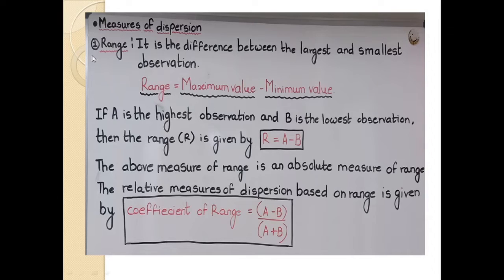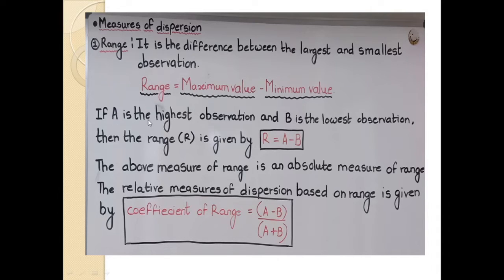First of all, we focus on the range. It is the difference between the largest and the smallest observation. Whatever data set we have, we can find the difference between the largest value of our data set and the smallest value of our data set, the largest observation and the smallest observation. The range is equal to maximum value minus minimum value.